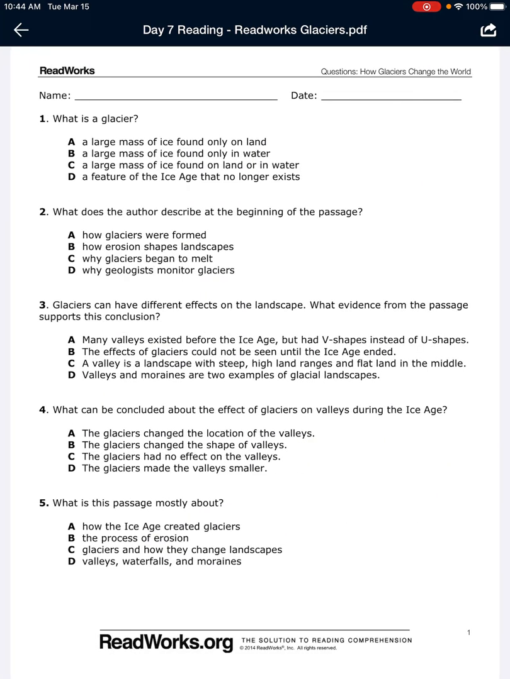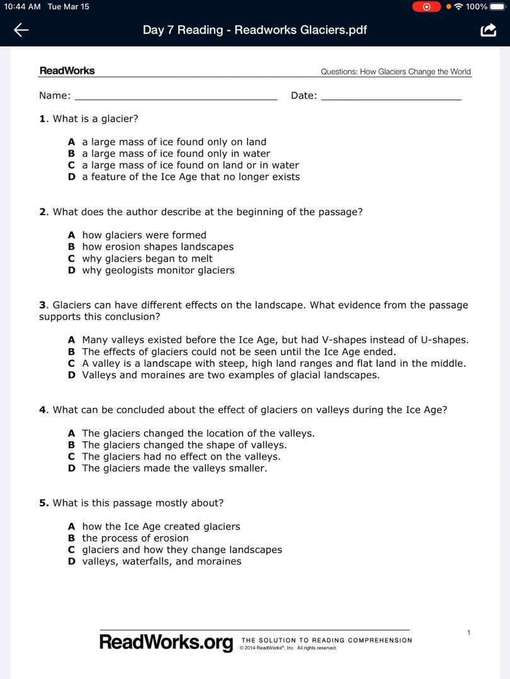Questions: How glaciers changed the world. Number 1. What is a glacier? Is it A, a large mass of ice found only on land? B, a large mass of ice found only in water? C, a large mass of ice found on land or in water? Or D, a feature of the Ice Age that no longer exists?